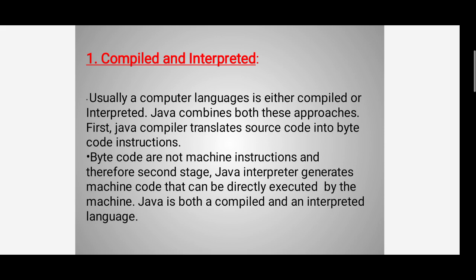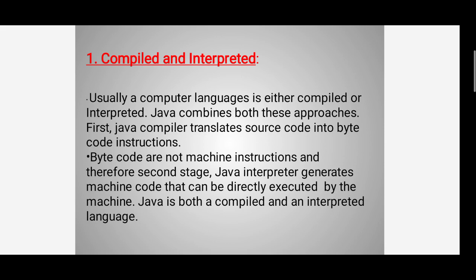Usually languages are either compiled or interpreted. Java combines both these approaches. Java compiler translates source code into bytecode instructions.